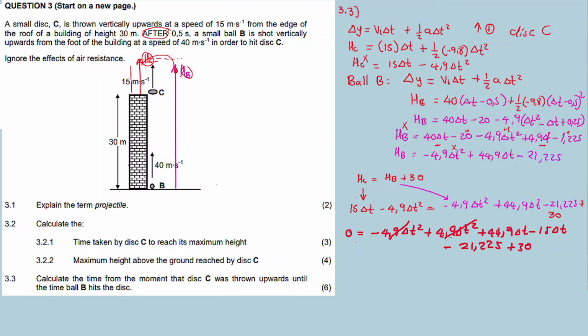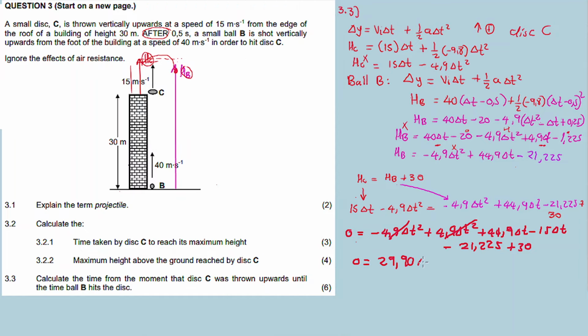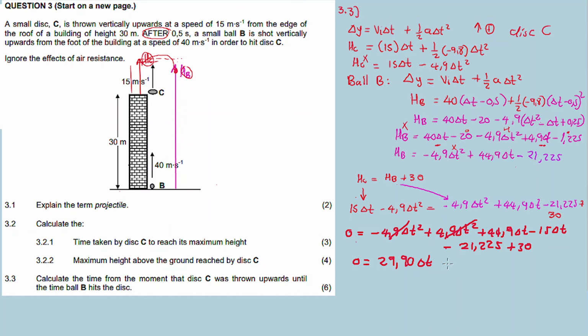You cancel, and then it's 44.9 minus 15 which gives 29.90, so 0 is equal to 29.90, and then minus 21.225 plus 30 is equal to 8.78.